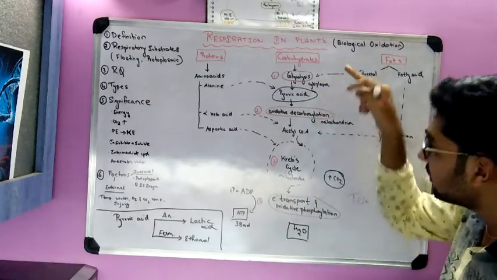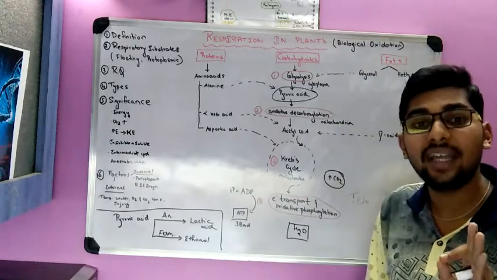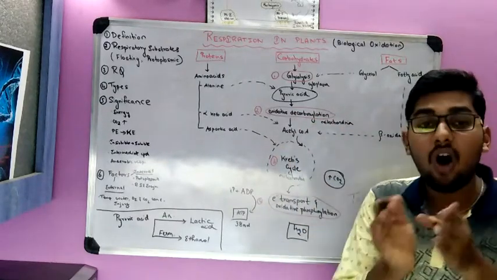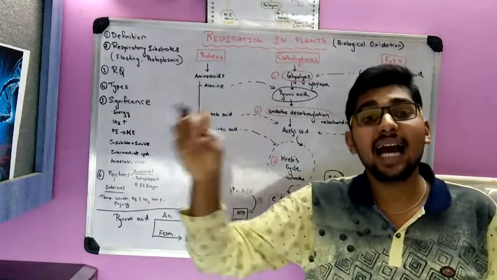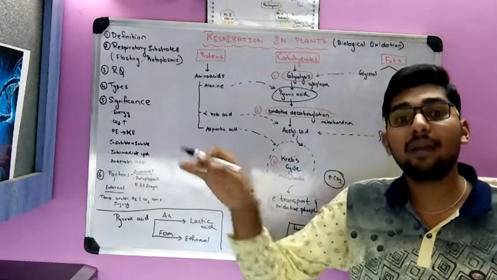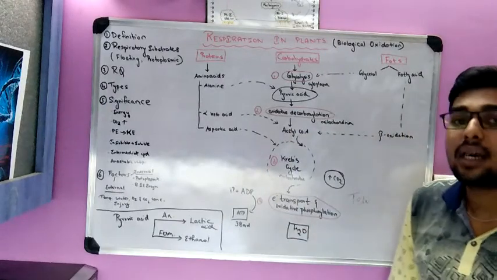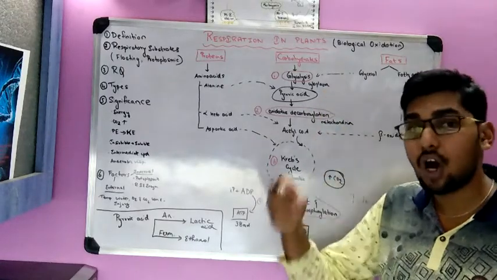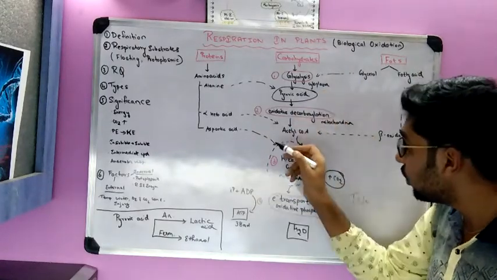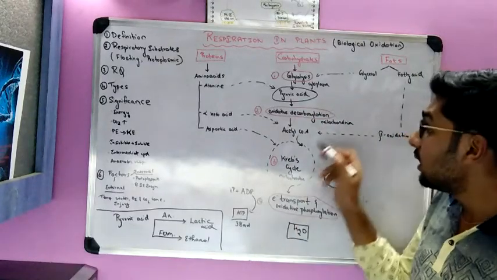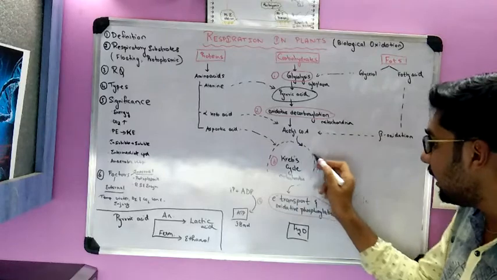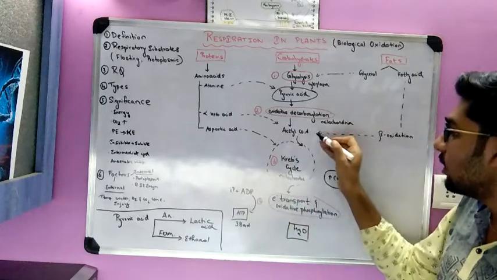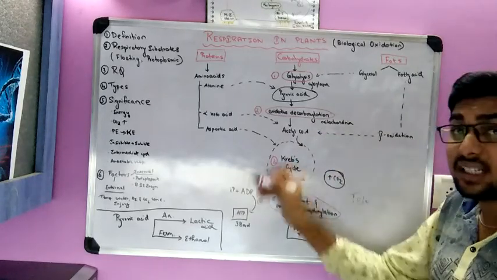This pyruvic acid is then converted to acetyl coenzyme A by the process called oxidative decarboxylation. Oxidation occurs. Decarboxylation, de means removal, so removal of carbon dioxide takes place. By oxidative decarboxylation, the pyruvic acid formed by glycolysis is converted to acetyl coenzyme A. This acetyl coenzyme A enters into the Krebs cycle or TCA cycle, which is a very important cycle.